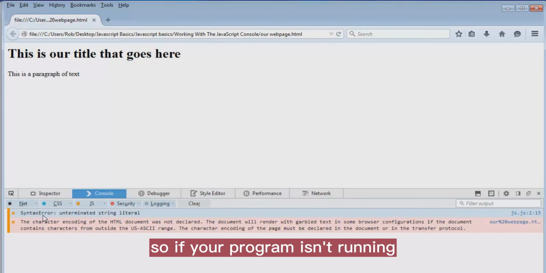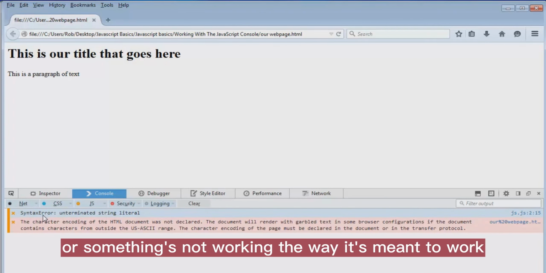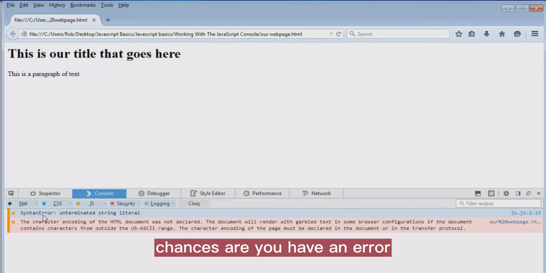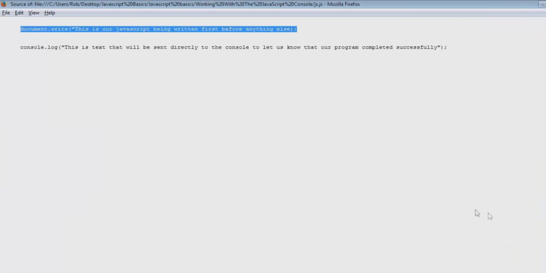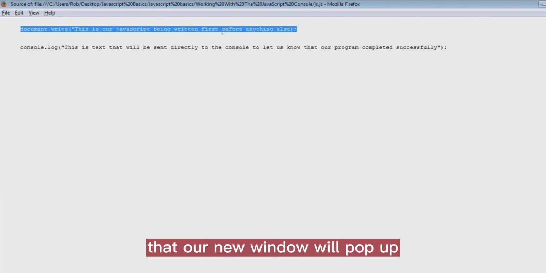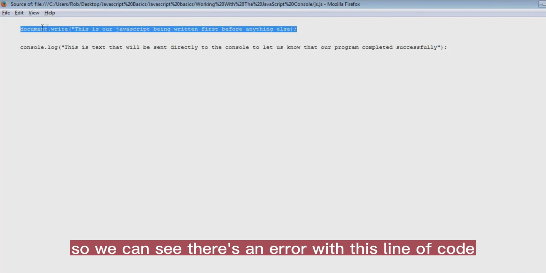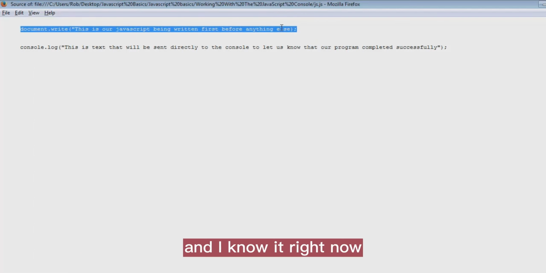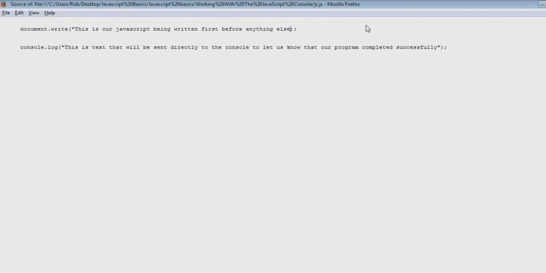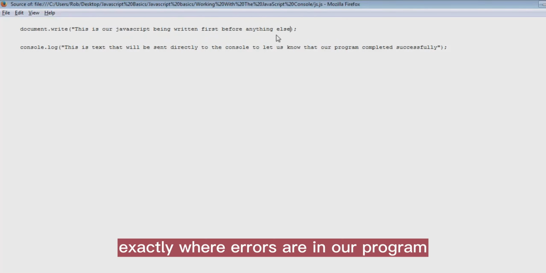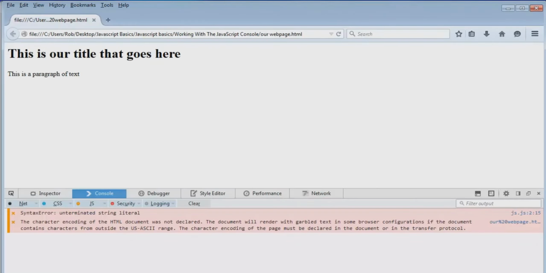So if your program isn't running or something's not working the way it's meant to work, chances are you have an error. So if we click on this section right here, a new window will pop up. We can see exactly where our error is. So we can see there's an error with this line of code. And I know it right now, we can see there's no quotes at the end of our string. So it's a great way to pinpoint exactly where errors are in our program. So let's close this.